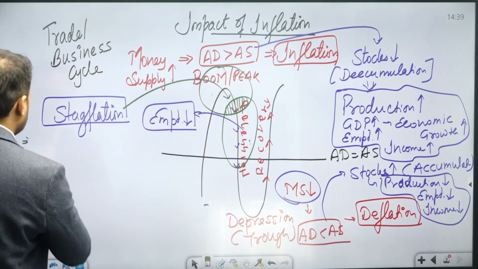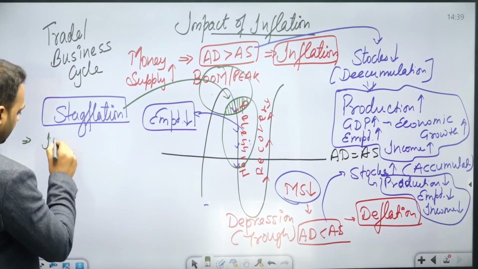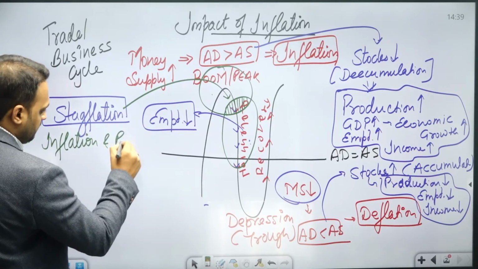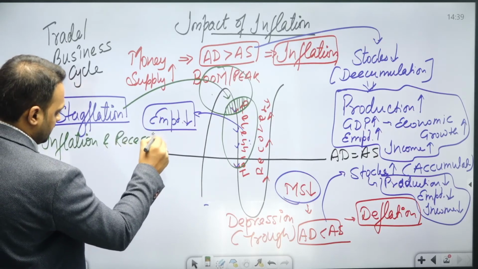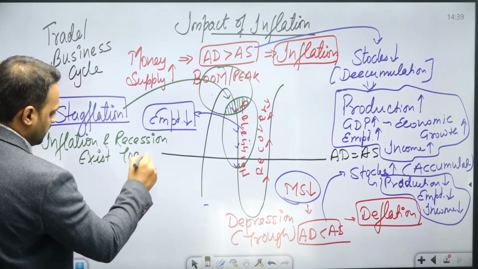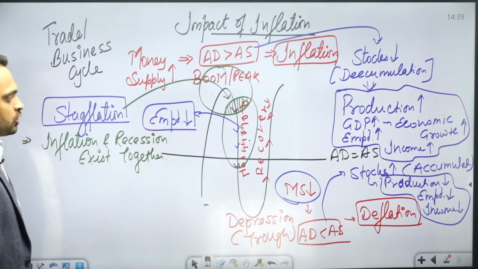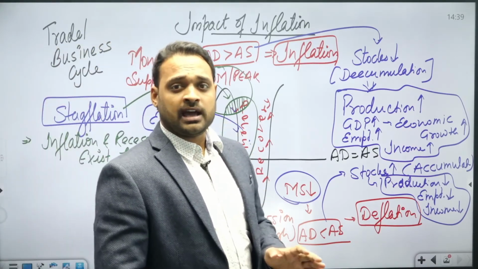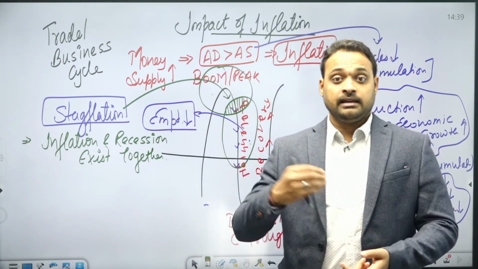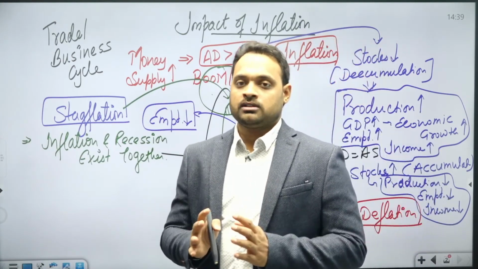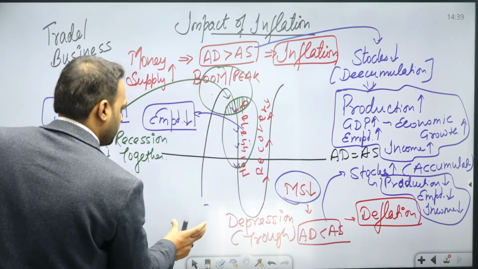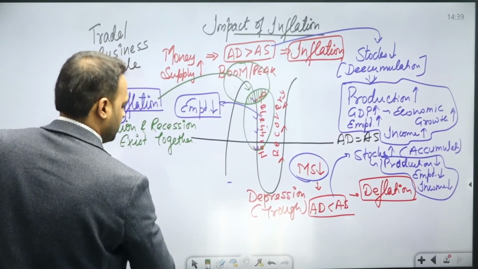So stagflation is that phase in the economy where inflation and recession exist together. Where inflation and recession exist together, that's called stagflation. I can also say the same concept with different words.